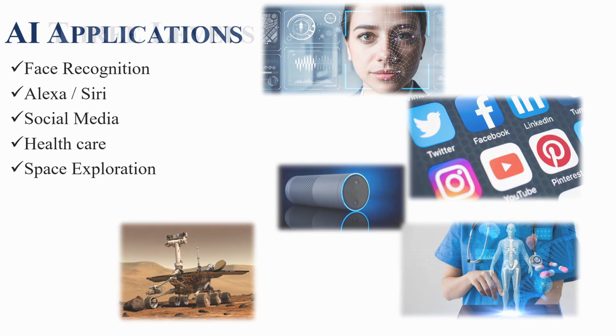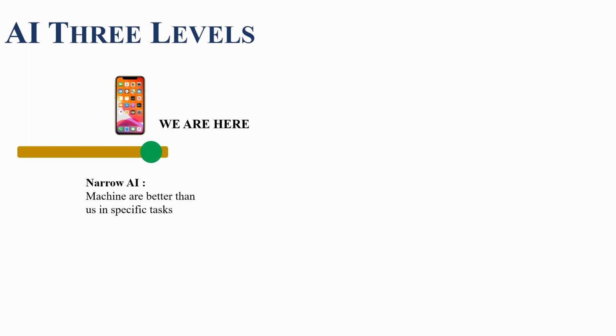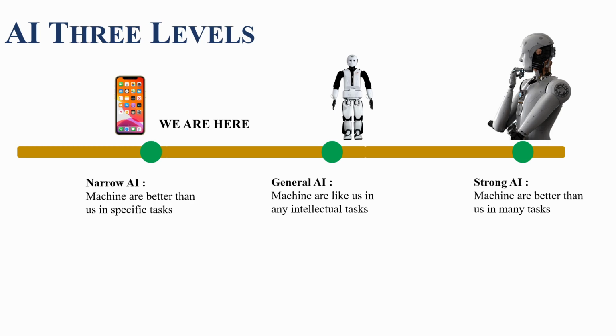Artificial intelligence has three different levels. First, narrow AI. In this stage, machines are better than us in specific tasks. At present, we are in this stage. Second is general AI. Machines are identical to us in any intellectual task. And the third is strong AI, when machines are better than us in many tasks.